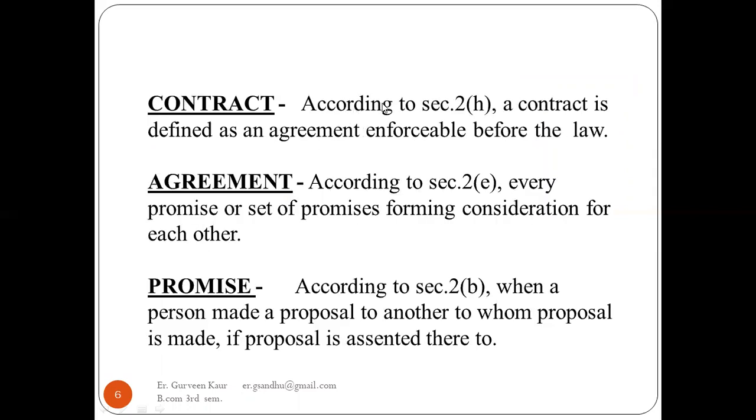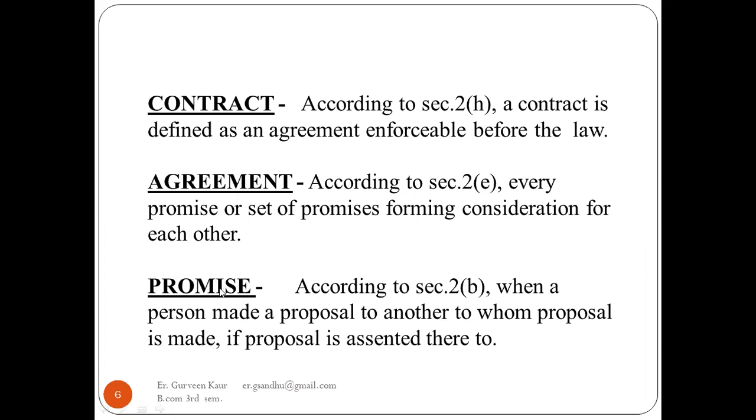What is a contract? According to Section 2(h), a contract is defined as an agreement enforceable by law. What is an agreement? According to Section 2(e). Every act has various sections; in the Contract Act, we have 238 sections. According to Section 2(e), every promise or set of promises forming the consideration for each other is known as an agreement.